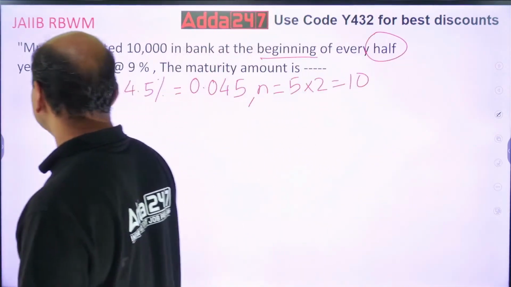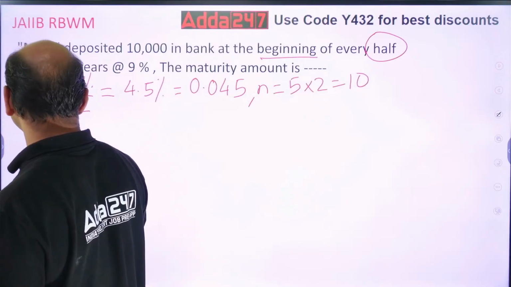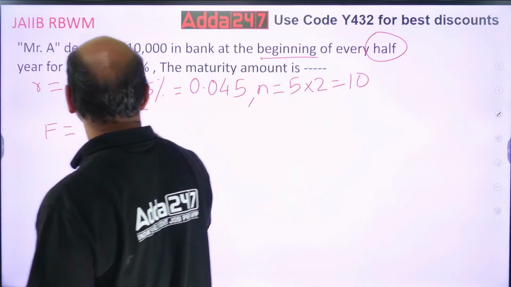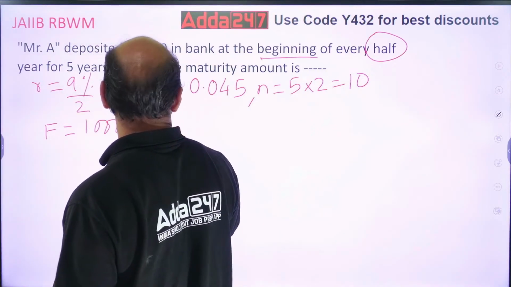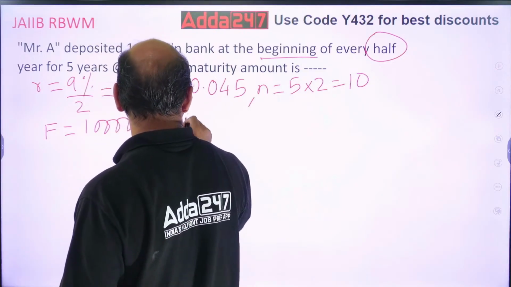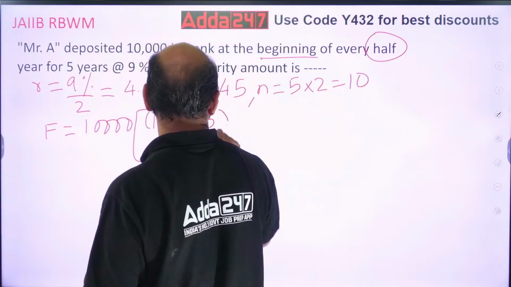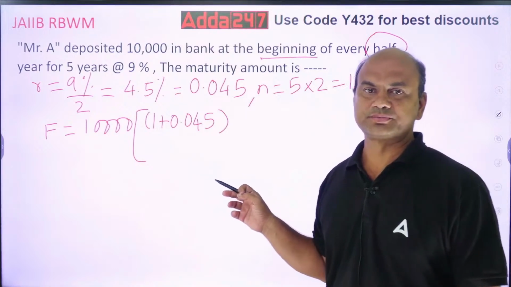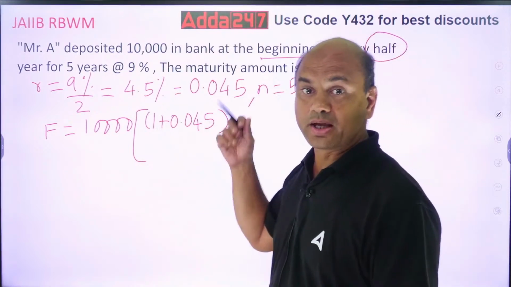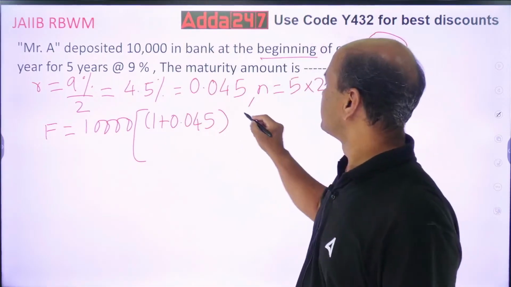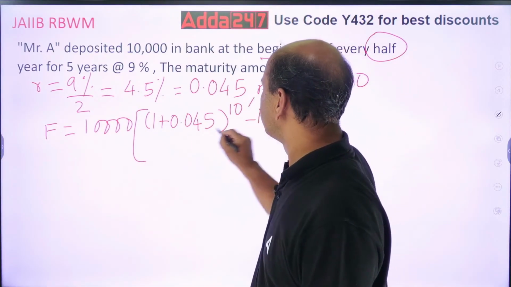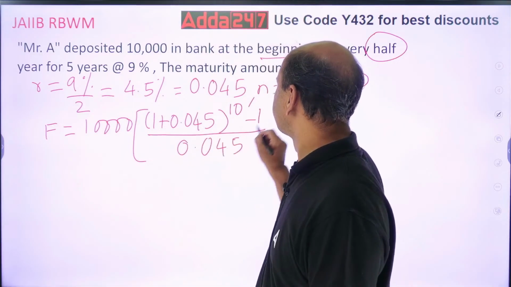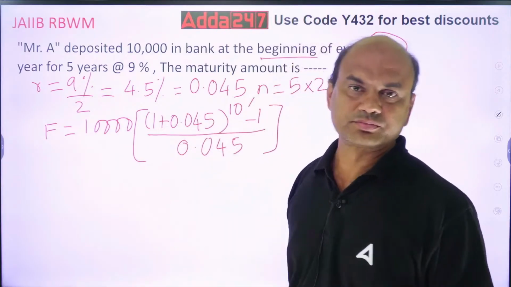So F equals to, now see the answer will change. F equals to, C is what? 10,000. 10,000 into 1 plus R. 1 plus, what is R? 0.045 raised to N. What is N? See this everyone. Are you getting this? This is 1 plus R raised to N. What is N? N is 10. So 10 over here. Minus 1 upon R. Again, R is what? 0.045. So solve this now. Do it again.